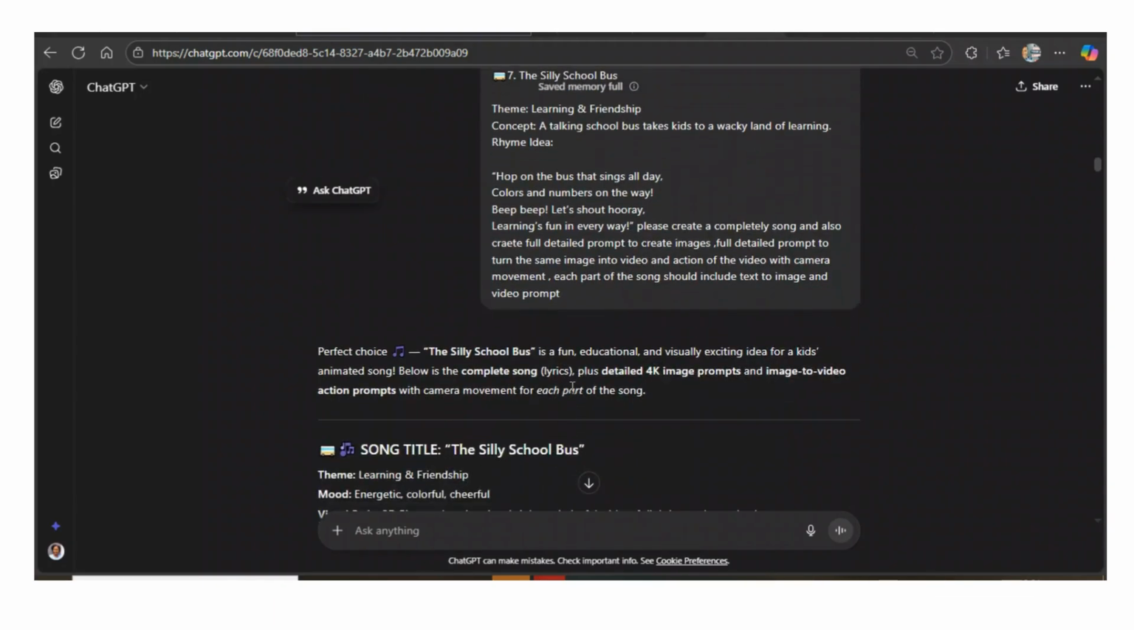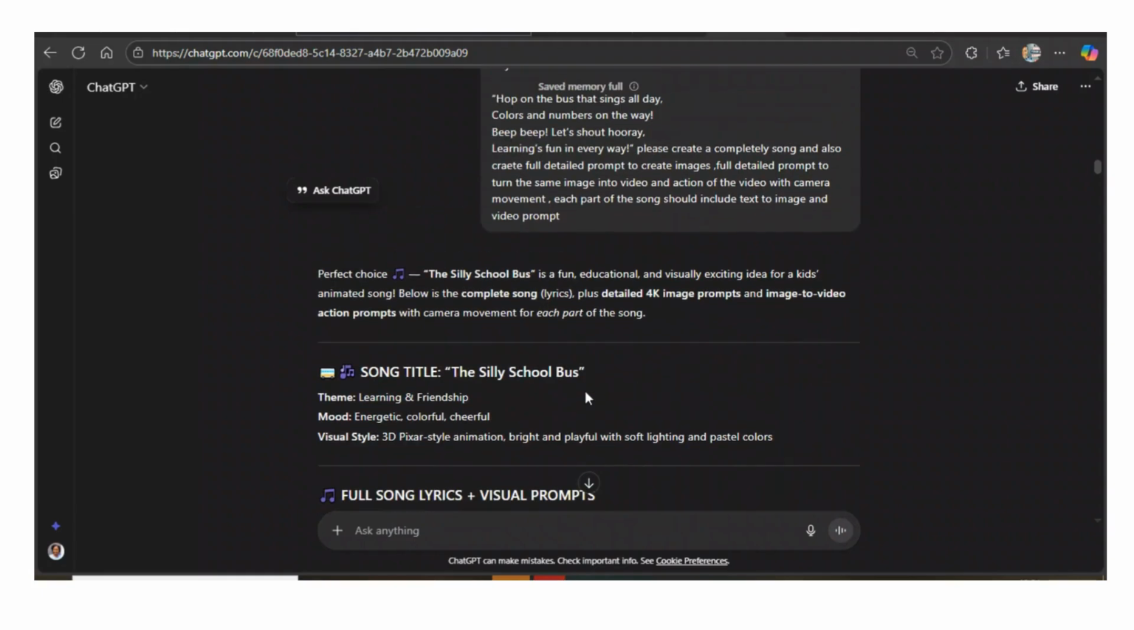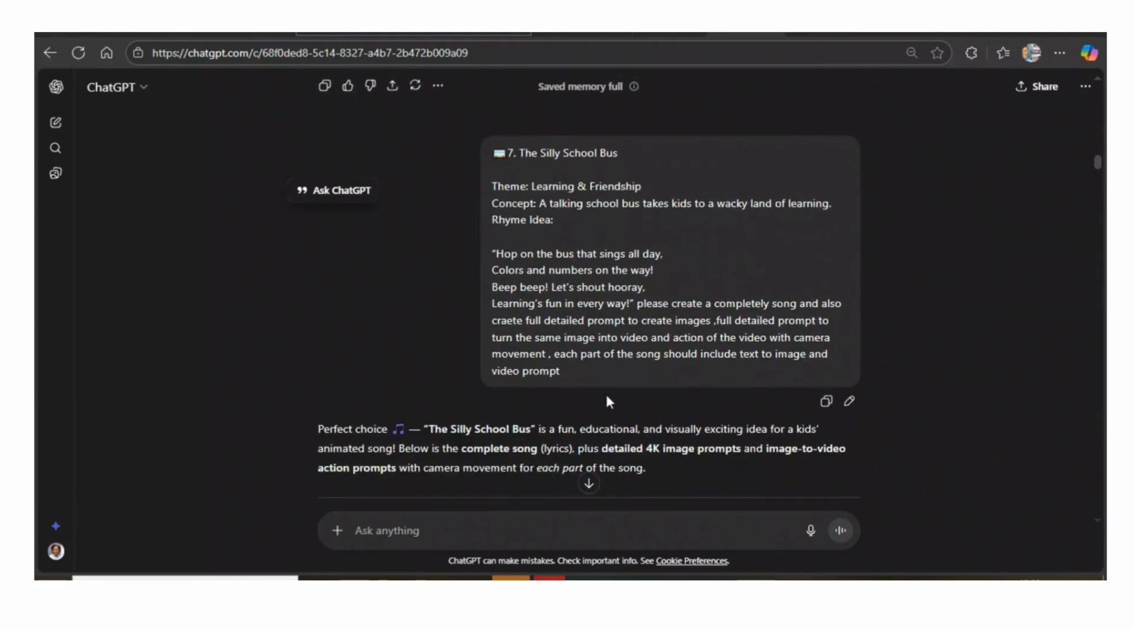Then ChatGPT has just finished the whole thing, giving me everything that I asked for. This is what I actually wrote for ChatGPT to create for me. Please create a complete song and also create a full detailed prompt to create images, a full detailed prompt to turn the same image into the video, and action of the video with camera movement, and each part of the song should include a text to image and video prompt.